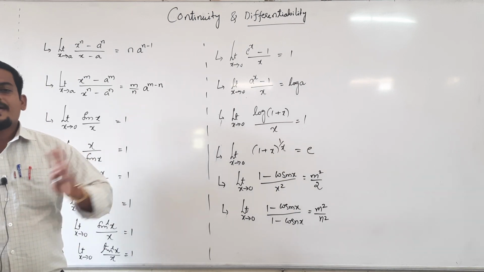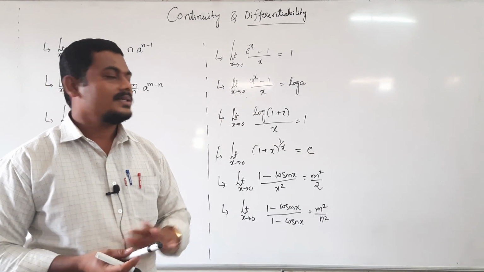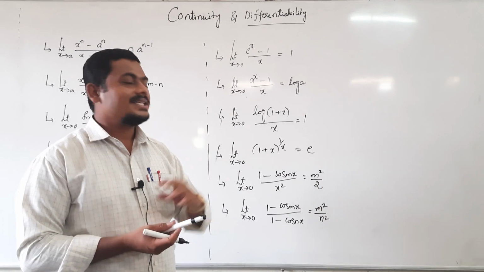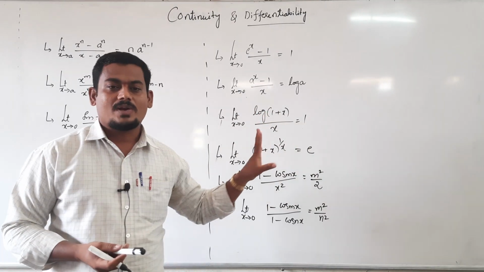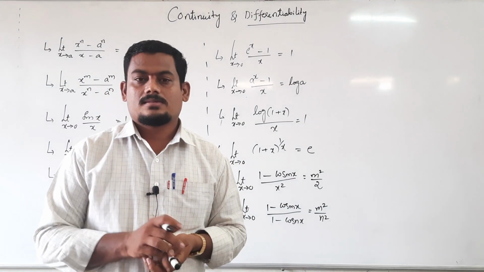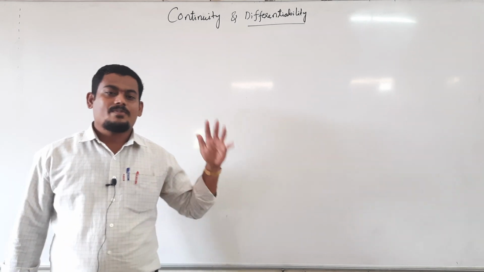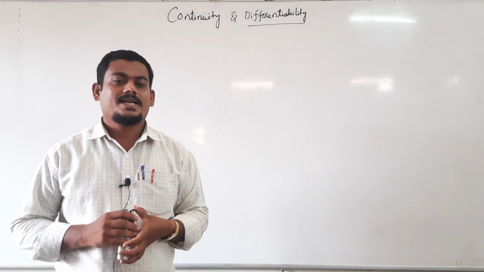For continuity and differentiation, these standard limits are very important. Just remember these results like formulas only. These formulas are very important, just remember, right?